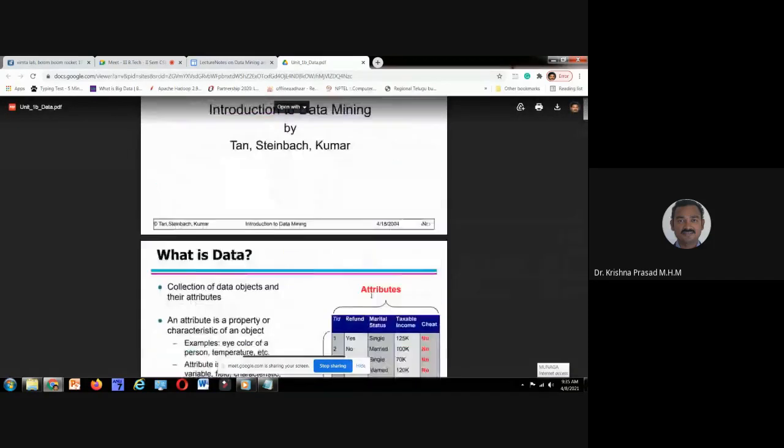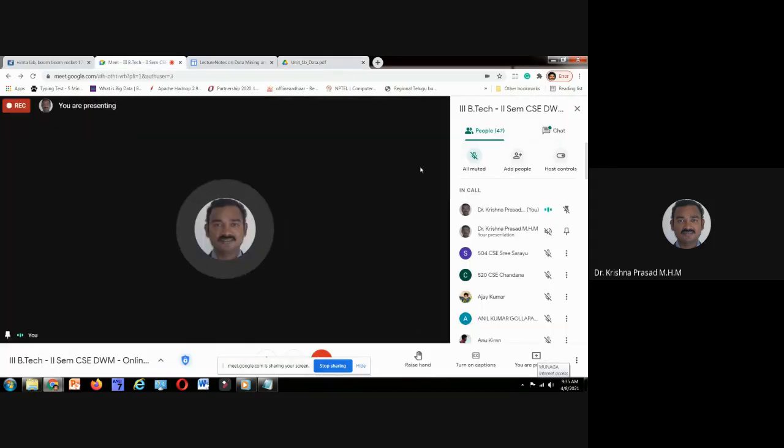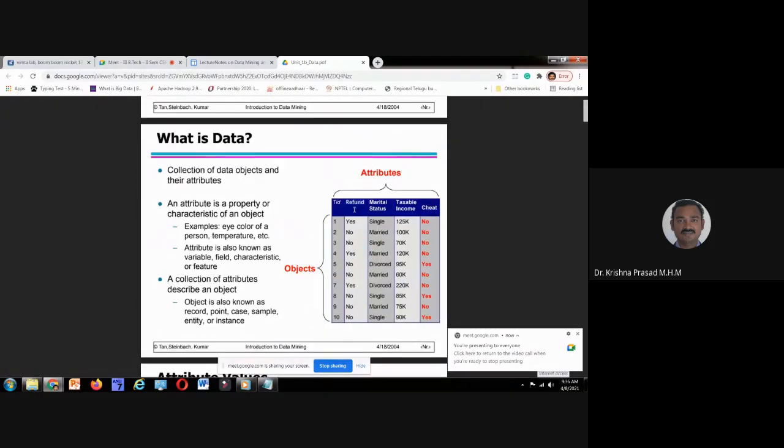And one more thing we need to discuss. In this table, you have seen this TID is nominal. What about refund? The value for the refund attribute, is it nominal? Please tell me. You need to respond. I need a response from you. What type of attribute is refund? Is it nominal? Is it ordered? Can I say one more type? Categorical. Is it categorical?